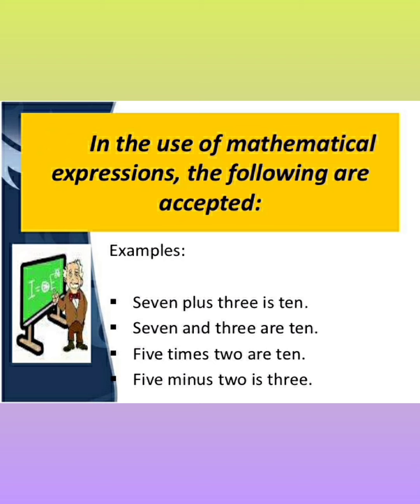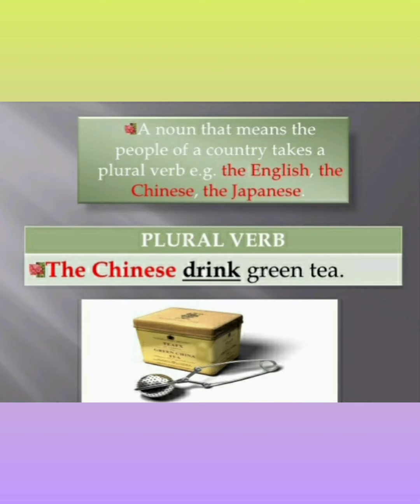Now the next rule is about some mathematical expressions. In the use of mathematical expressions, the following are accepted. Like, 7 plus 3 is 10. 7 and 3 are 10. 5 times 2 are 10. 5 minus 2 is 3. Is it correct? This one is not correct. 5 minus 2, yes, it's correct. I'm just joking with you. I just want to see whether you can find it out or not.